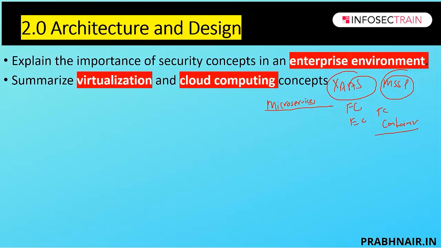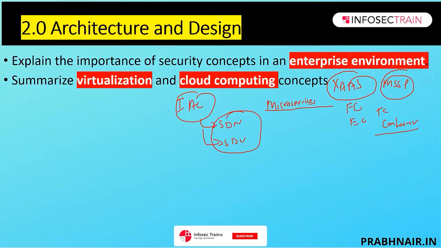microservices. So microservices and API. Along with that, we also talk about infrastructure as code. This is also part of the new version of the syllabus in which we talk about SDN, we talk about SDV, software defined network and software defined visibility, serverless architecture, resource policies, gateways, virtual machine sprawl.